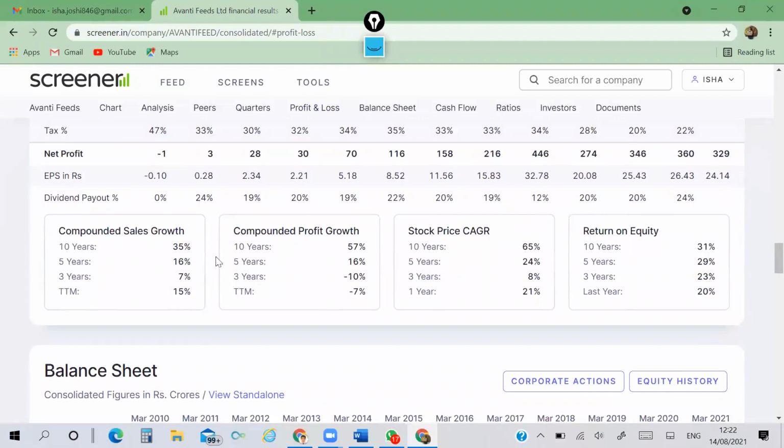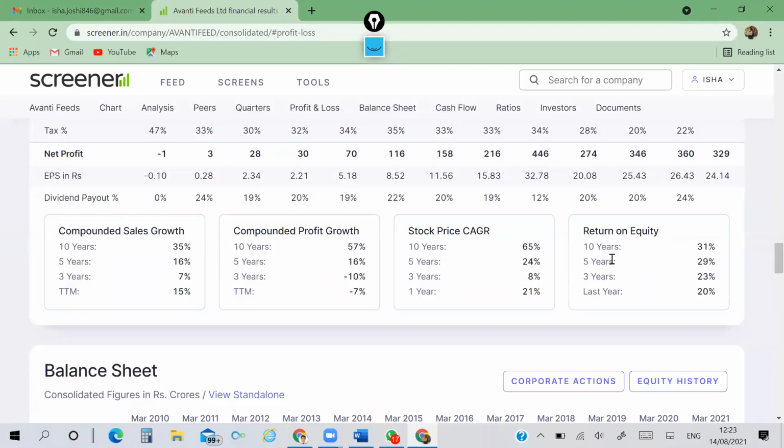Now, these are the important figures. Here you can get the compounded sales growth for 10 years, 5 years, 3 years, trailing 12 months, and compounded profit growth. Then stock price CAGR: 1 year it has increased by 21%, whereas over 3 years it has increased by 8% only.